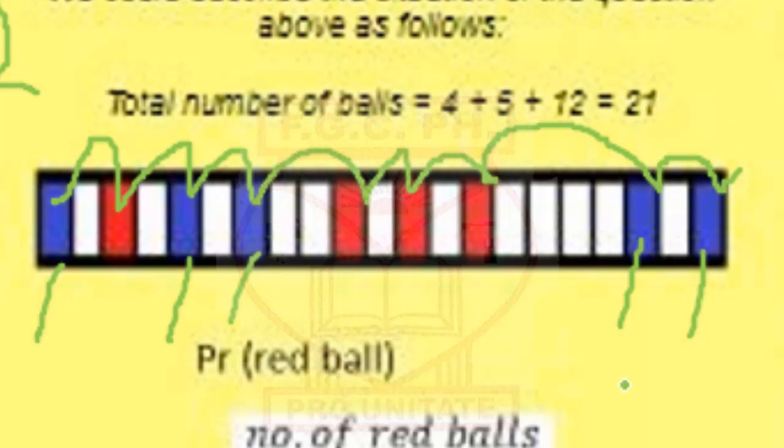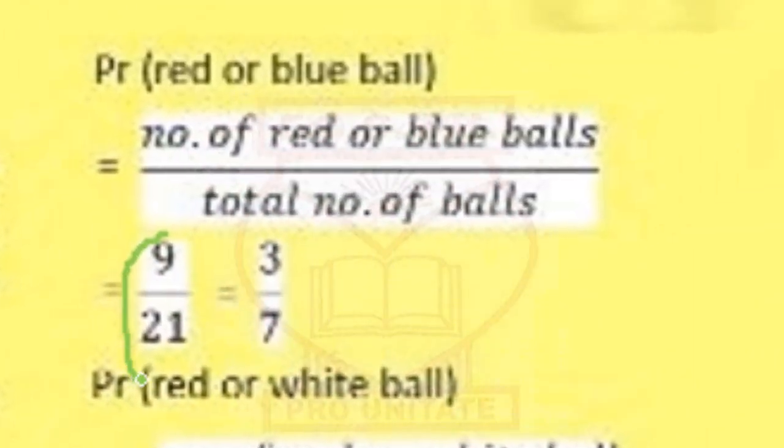So there are just 9 of them, and that's why we would go with 9 over 21, showing that you have 9 chances for red or blue balls out of 21 balls altogether. So your answer should be 3 over 7.